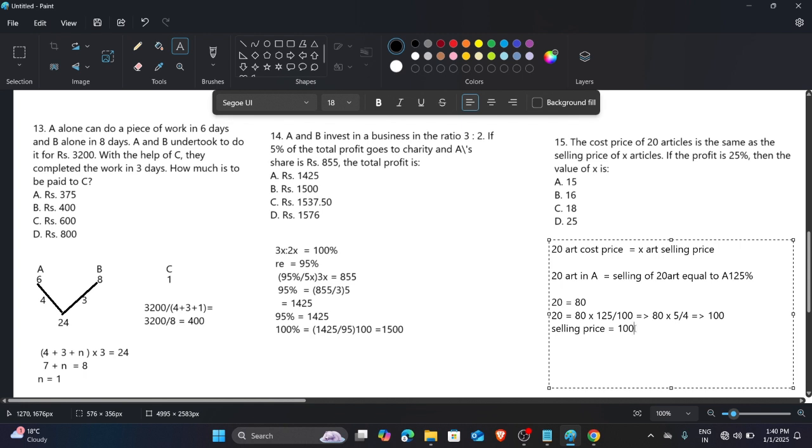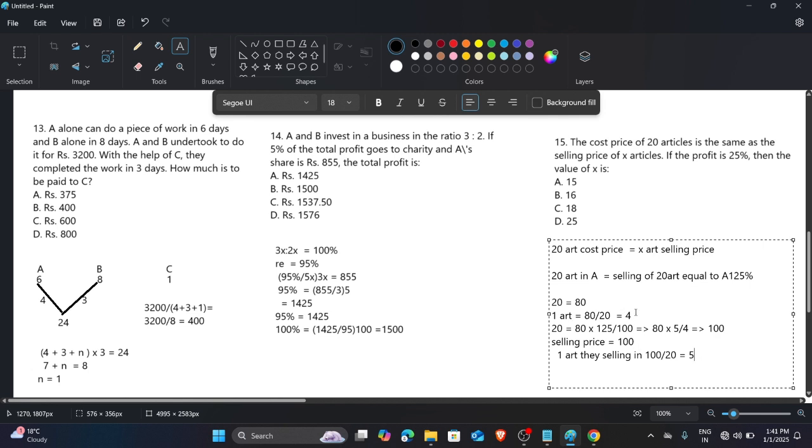Now we have to find the number X. If they buy 20 articles for 80 and sell them for 100, it means one article is bought for 80 divided by 20, which equals 4. They sell the 20 articles for 100. So one article they sell for 100 divided by 20, which equals 5. One item they sell for 5.